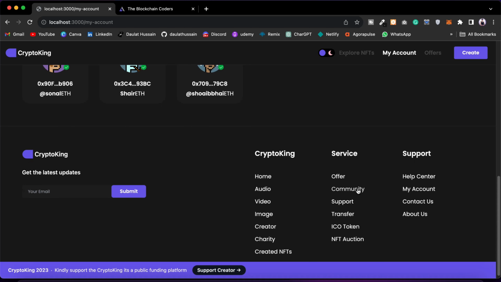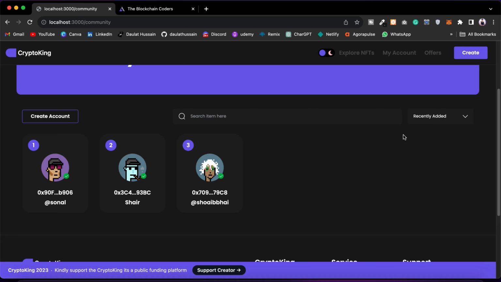So they can come back here in the community and they can simply create their account and they can become a friend with anyone. So I'm already friends with all of these three. You can simply create an account and you can click on this add friend, and you will become a friend and you can start chatting with them.